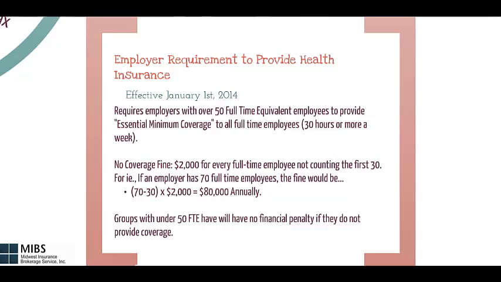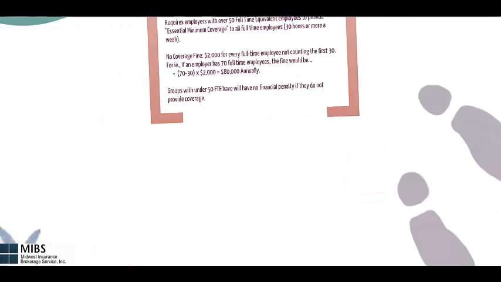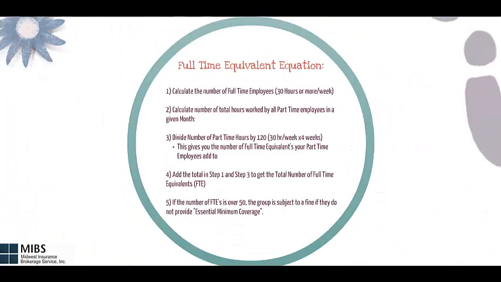Groups with under 50 full-time equivalents will have no financial penalty if they do not provide coverage. So how do we calculate the full-time equivalents?